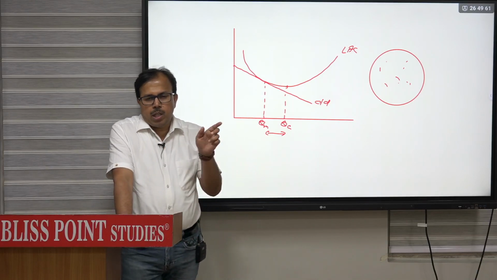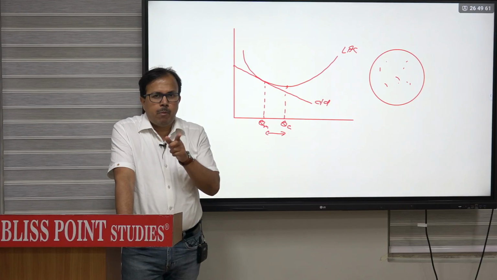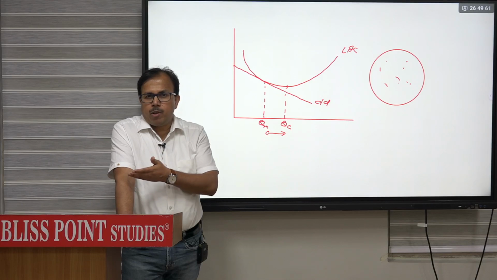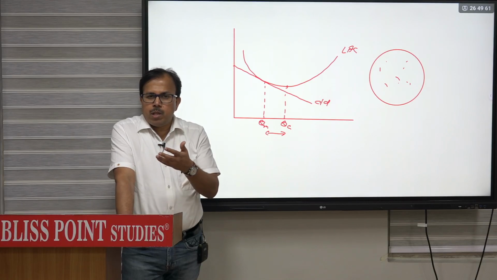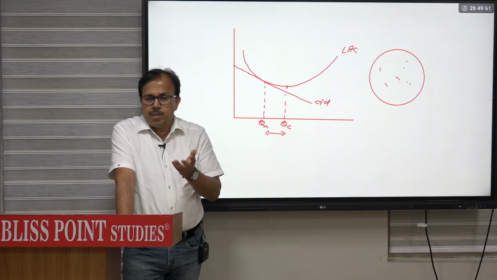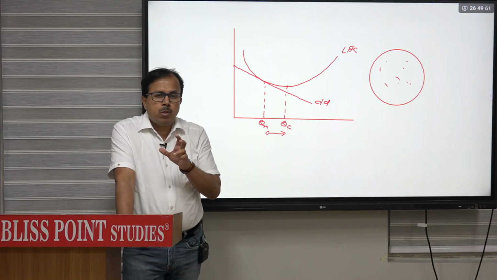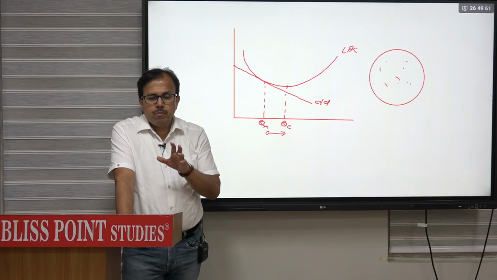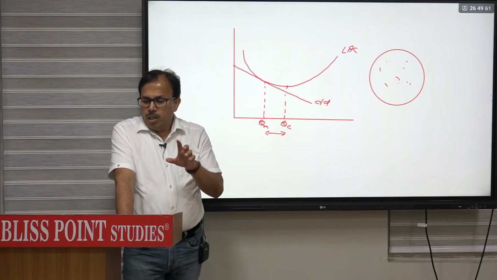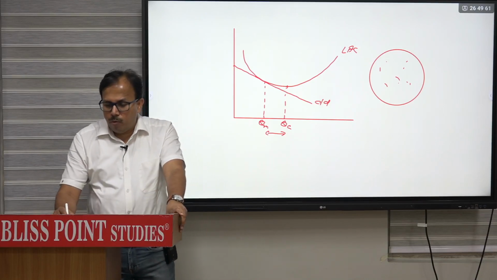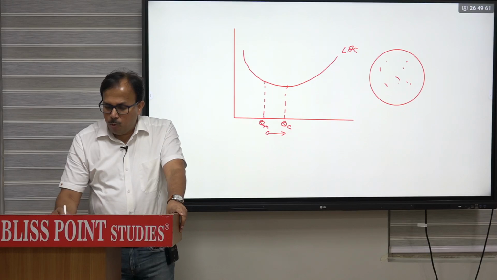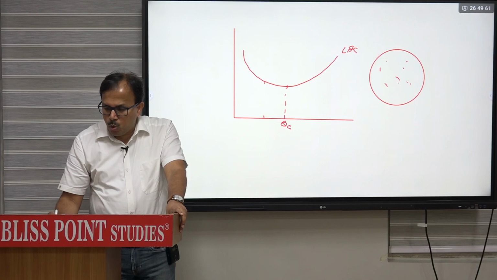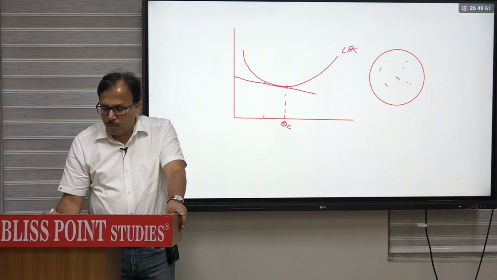For being tangent at the minimum point, the line must be horizontal. A horizontal line can be tangent at the minimum point, but for it to be horizontal the product must be homogeneous, as in perfect competition. But in monopolistic competition, firms are not producing homogeneous products. They are actually producing differentiated products. So with free entry and price competition, the perceived demand curve will become more and more flatter. So if this perceived demand curve gets flatter, then quantity will be close to that minimum point, but it will never be equal to that.